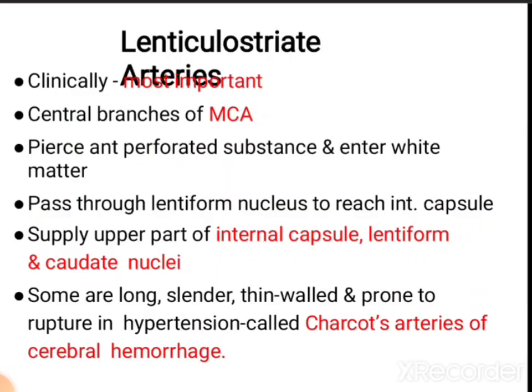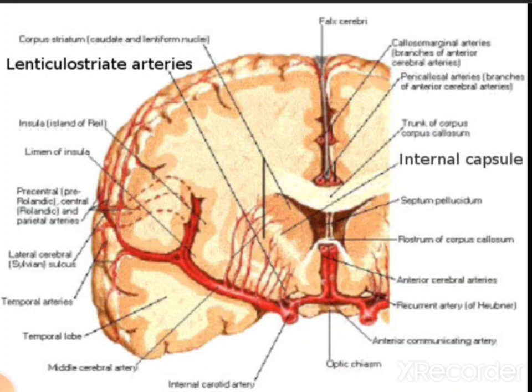Then the lenticulostriate arteries. These are the clinically most important arteries. They are the central branches of the middle cerebral arteries. They pierce the anterior perforated substance and enter the white matter. They pass through the lentiform nucleus to reach the internal capsule. They supply the upper part of the internal capsule, and the lentiform and caudate nuclei. Some are long, slender, thin-walled and prone to rupture in hypertension. This is known as Charcot's artery of cerebral hemorrhage.